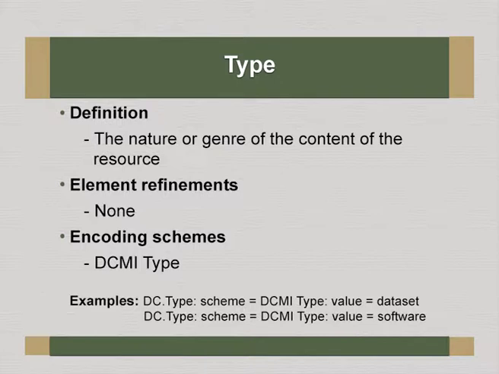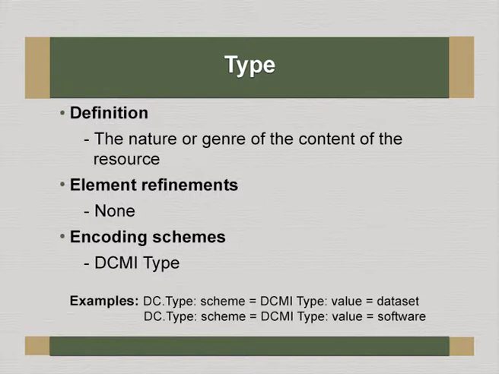So type, actually we have already dealt with the DCMI type. In the element type, naturally we have to pick up one of the DCMI types as the actual data. So the nature or genre of the content of the resource. What type of document or digital object you are describing is given under the element type. So obviously the encoding scheme is DCMI type.